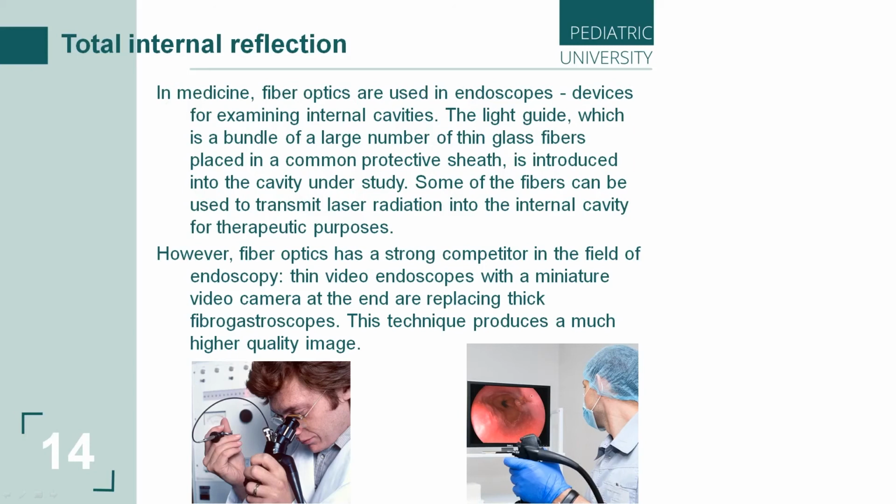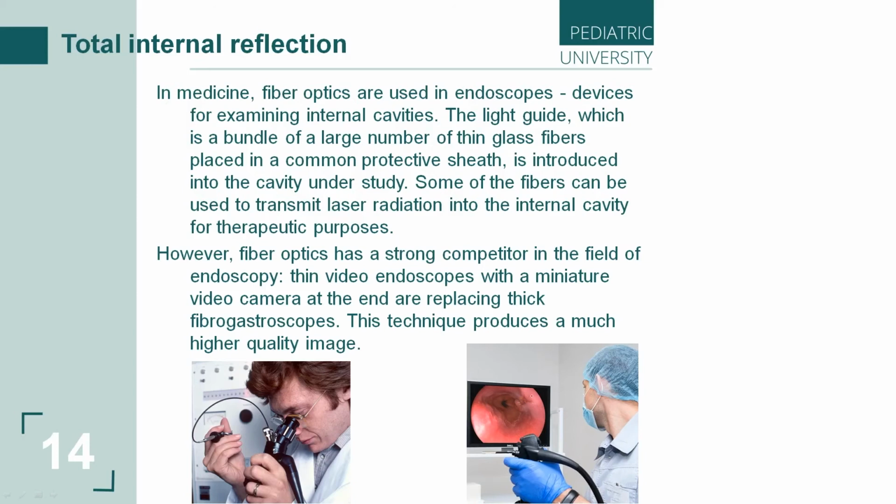Where? In endoscopes. What is an endoscope? These are devices for examining internal cavities. The endoscope works on this physical phenomenon, which is used in diagnostics. And what does it consist of?